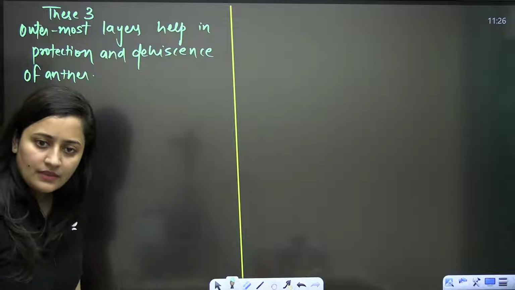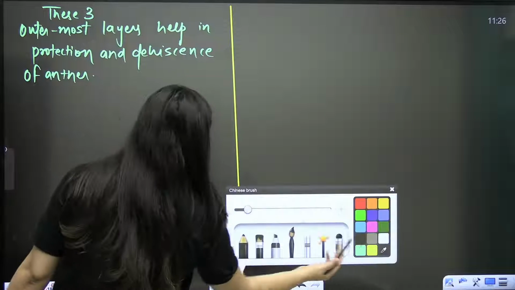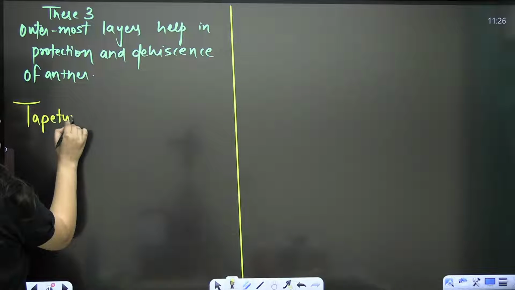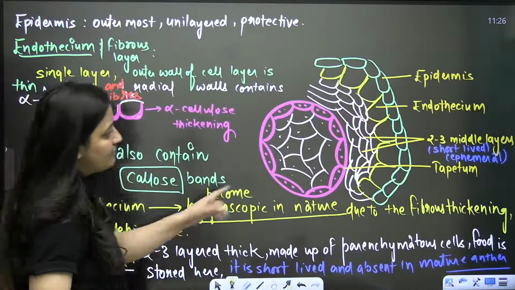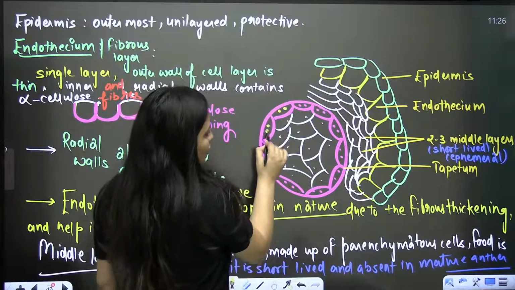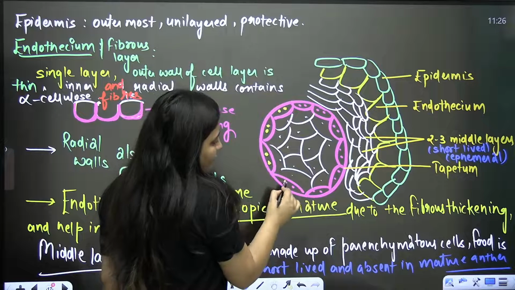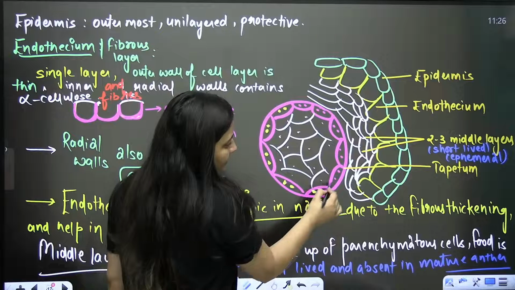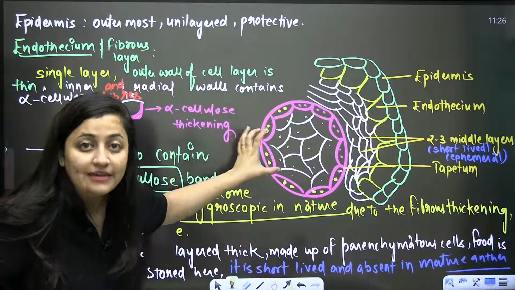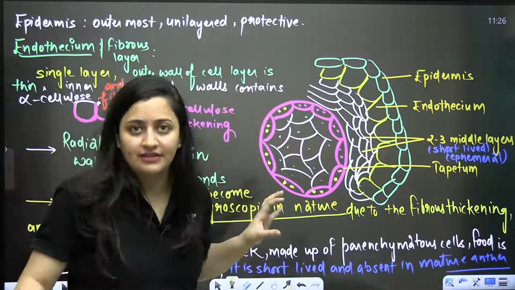Done? So the next to it is what? Next to it is tapetum. Now this is very important. Can you just see the diagram, bache? Here in this diagram, I made 2 dots because these 2 dots are representing the binucleated state. When you talk about the tapetum, it is a nutritive and secretory layer.